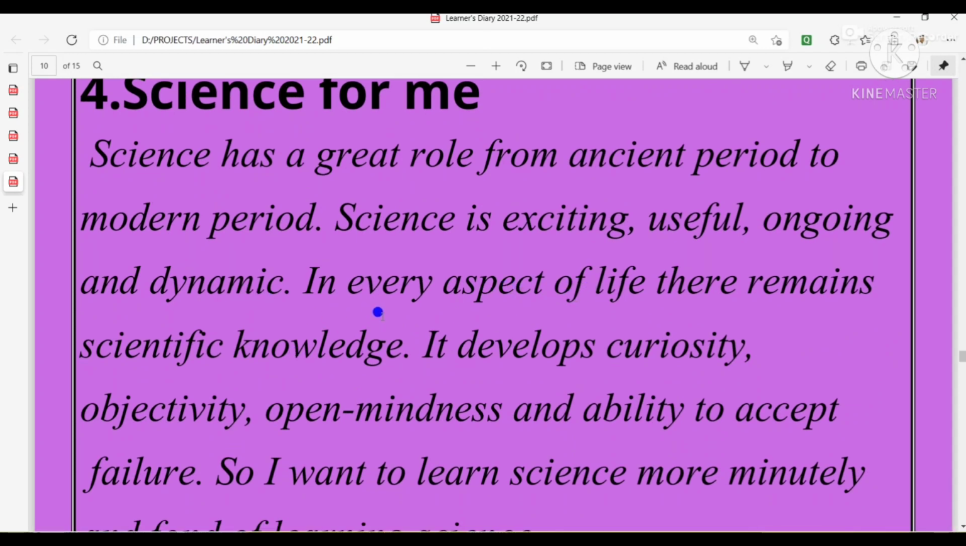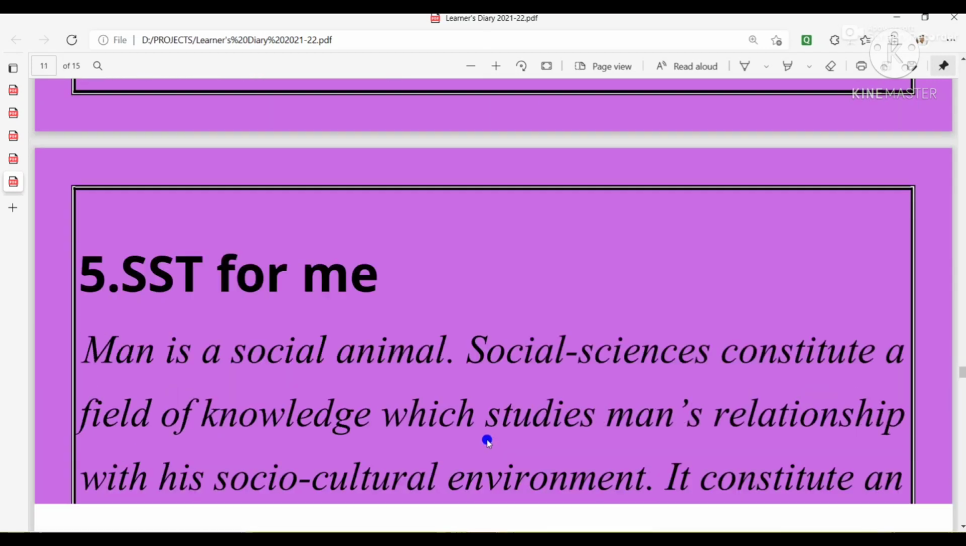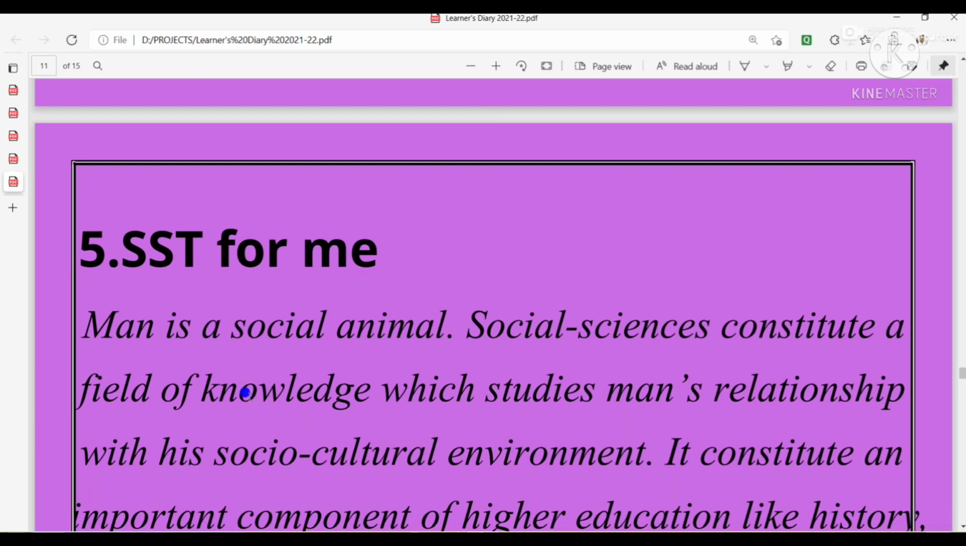In every aspect of life, there remains scientific knowledge. It develops curiosity, objectivity, open mindedness, and ability to accept failure. So I want to learn science more minutely and I am fond of learning science. Like that, I come to the next one, SST, that is social studies.